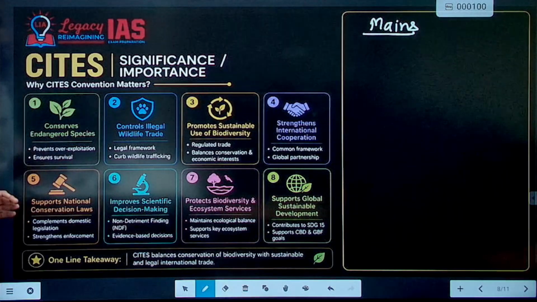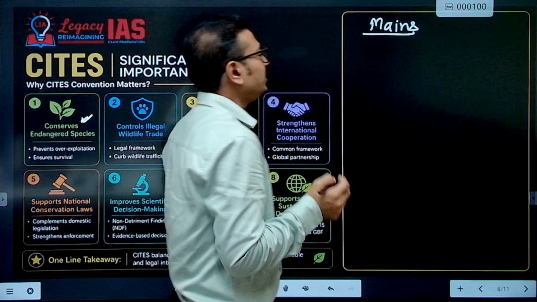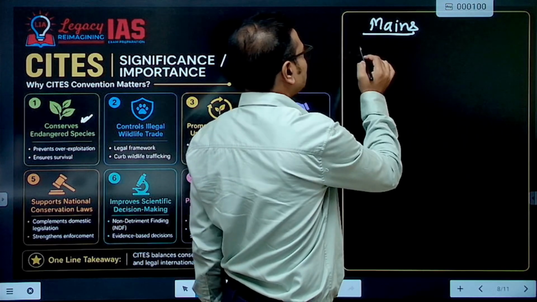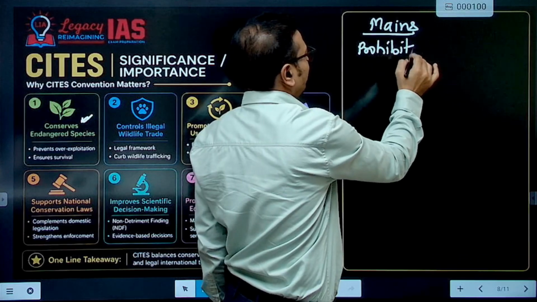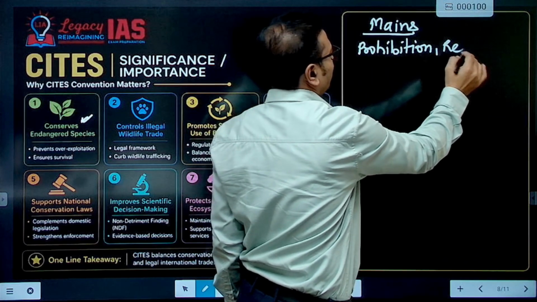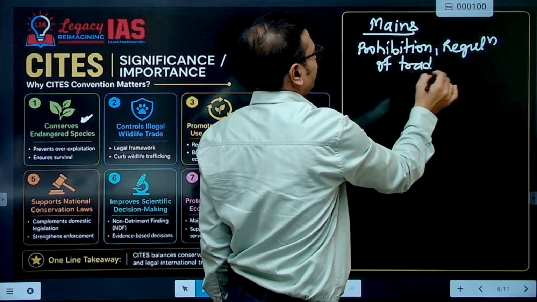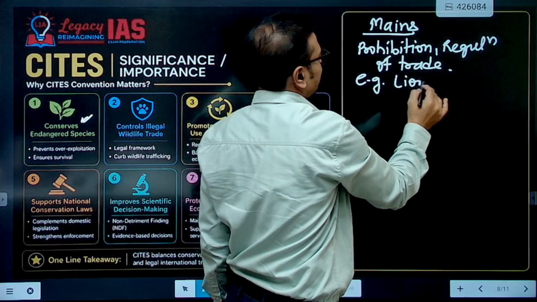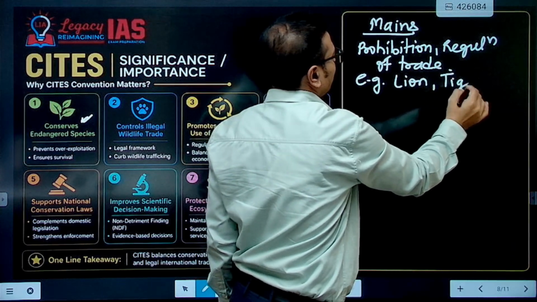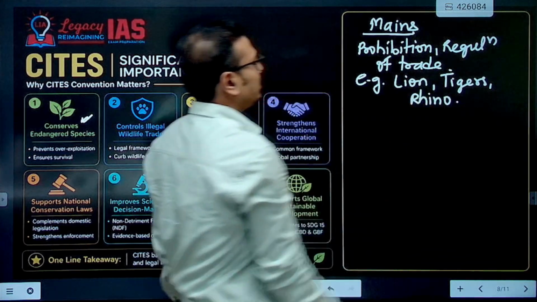So first important aspect is it conserves endangered species, right? So conservation of endangered species in terms of prohibition and regulation of trade of those species. For example, we can talk about the Asiatic lion, tigers, rhinos. So basically it is conserving these species.